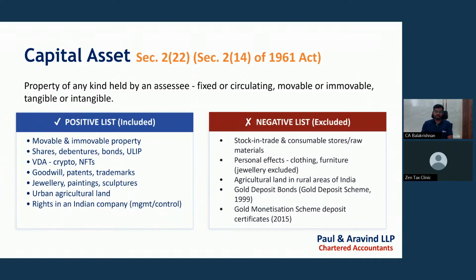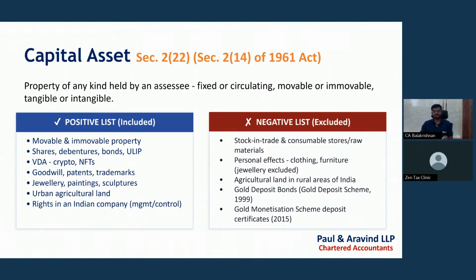And jewelry, paintings, sculptures. Jewelry is a personal effect, but though it is a personal effect, it is covered in the capital asset. Some personal effects are covered in the capital asset. We will see in the exclusion list. And urban agriculture land. Rural agriculture land is not a capital asset, but if it is covered in the urban agriculture land criteria, then it is a capital asset. What is urban agriculture land? We will see the definition in the subsequent slides.